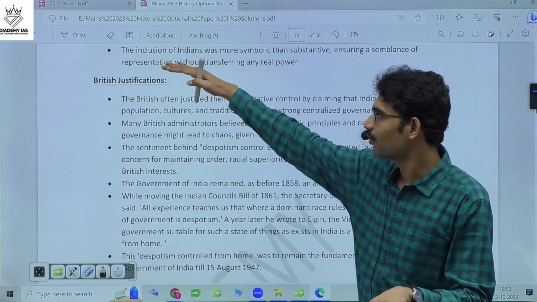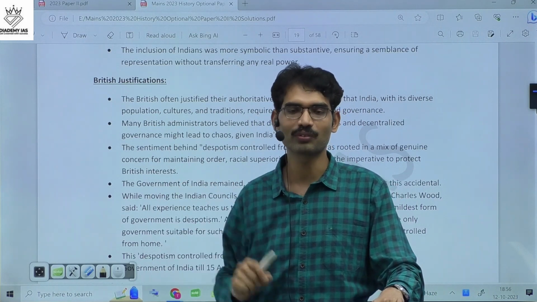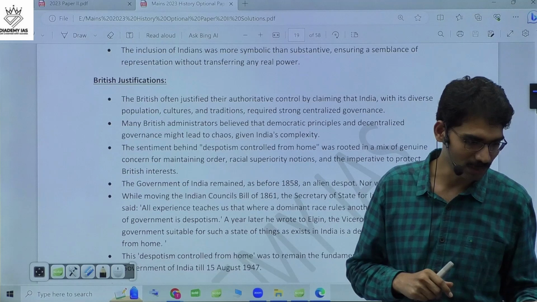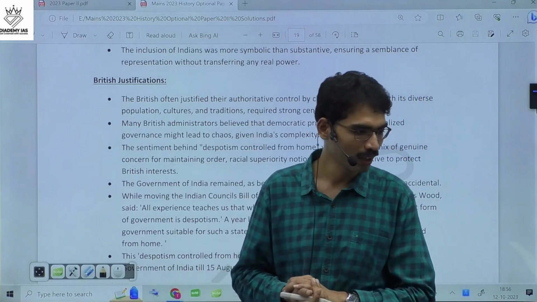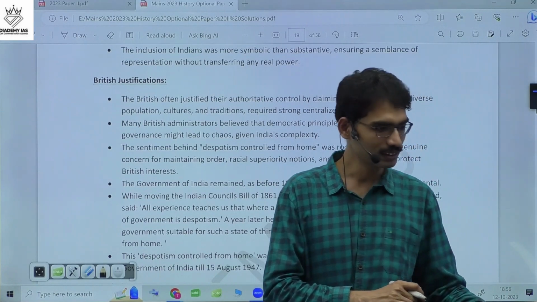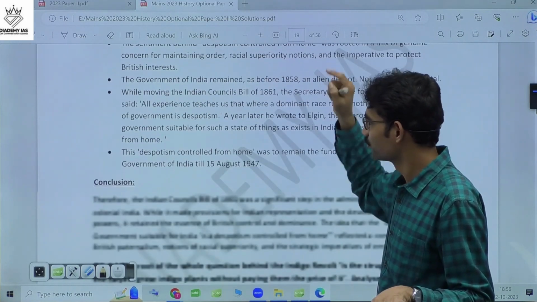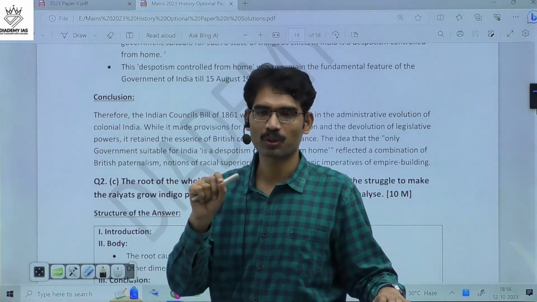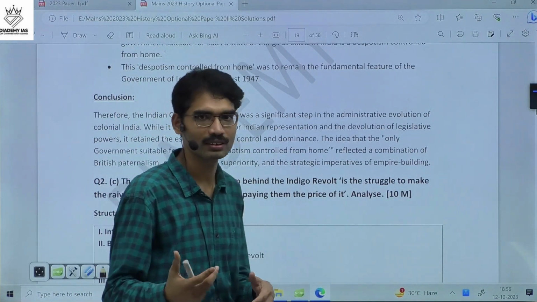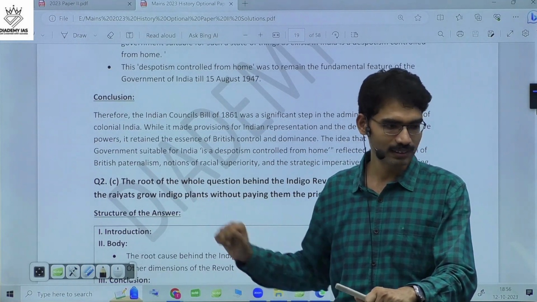So we just need to highlight the features, limitations, and the attitude of the British. These are the three aspects with respect to this particular question. India was a congeries of petty states. Yes, that was the attitude. So this is how you need to highlight the provisions, limitations, and the attitude of the British towards India. Clear this?